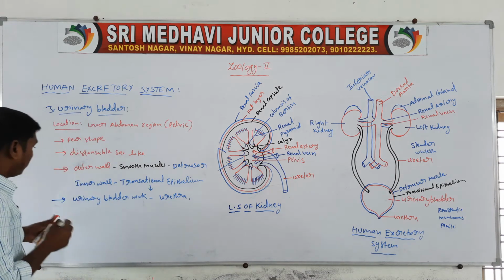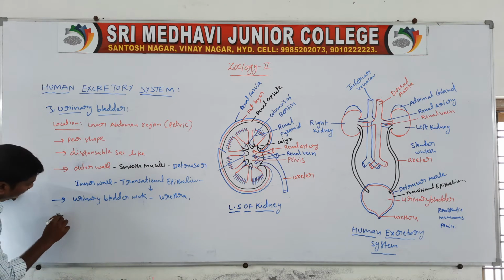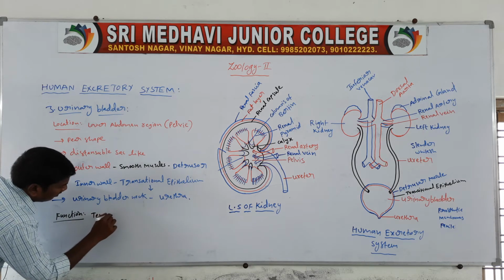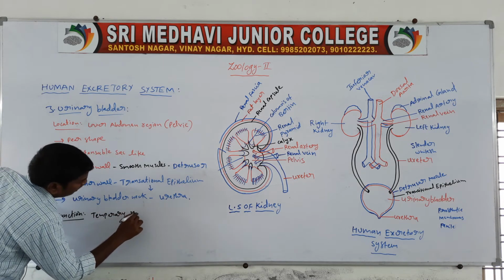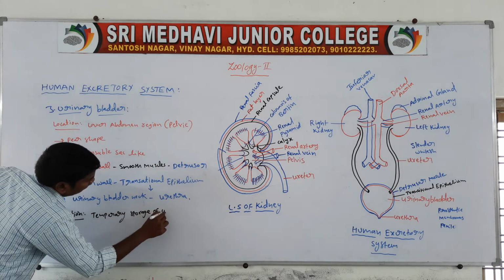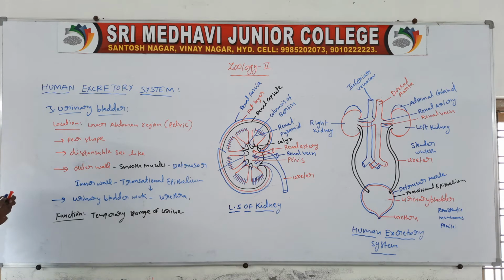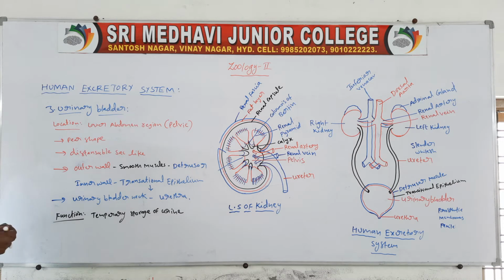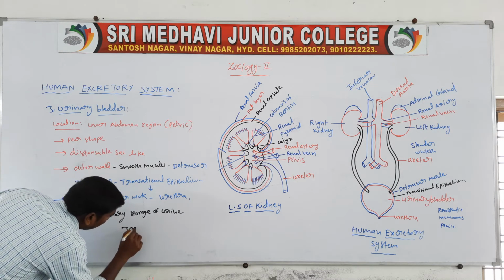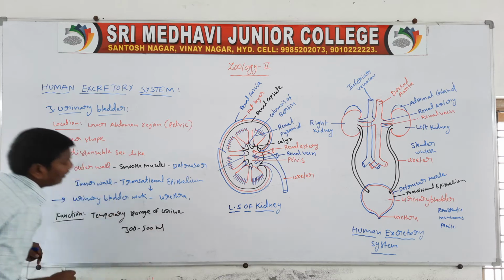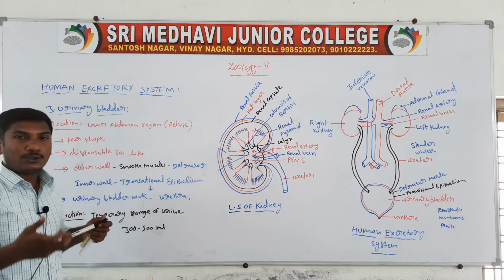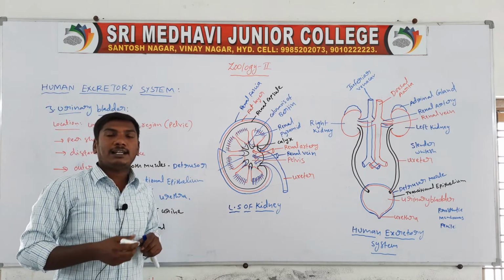Next, function. The urinary bladder function is the temporary storage of urine. Normally the urinary bladder stores approximately 300 to 500 ml of urine.